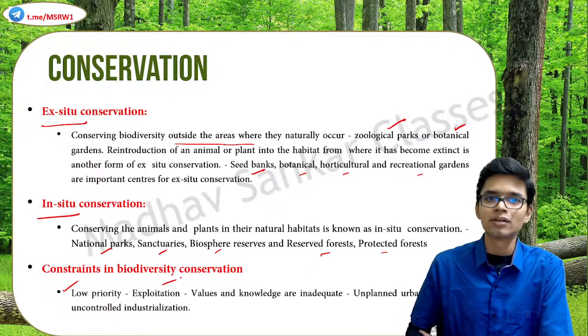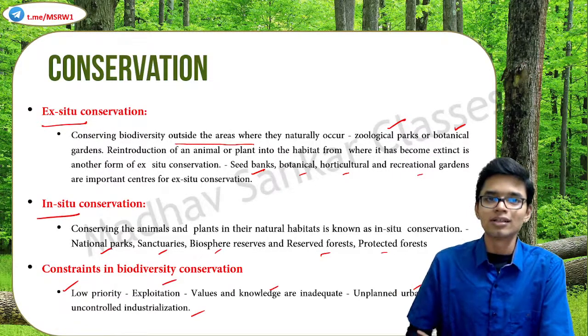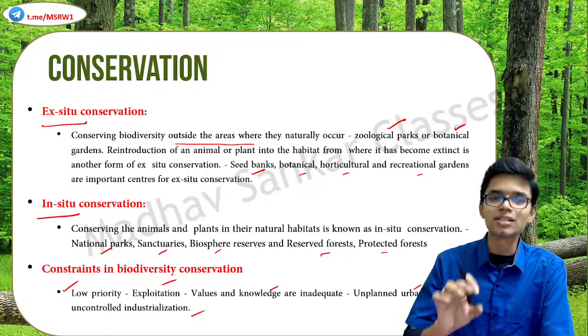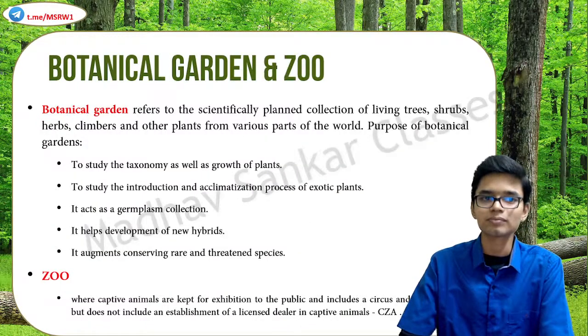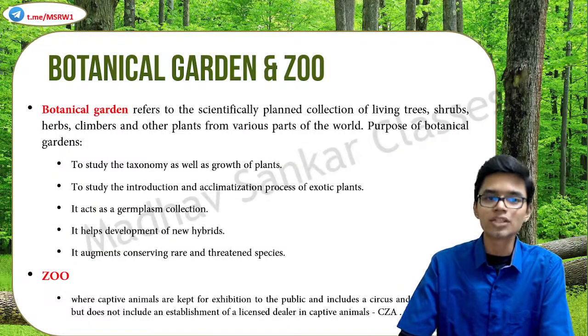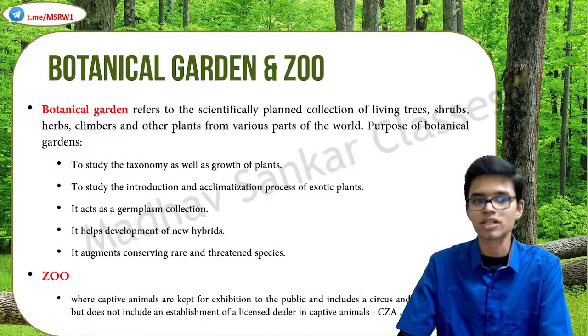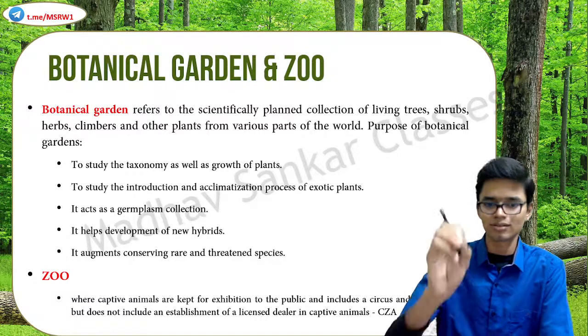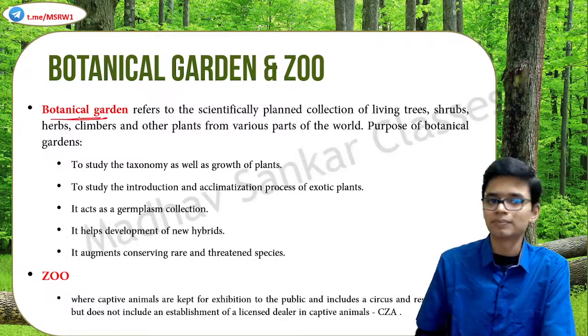Exploitation, inadequate knowledge, unplanned urbanization, over-industrialization or uncontrolled industrialization. Correct. So these are the major constraints regarding biodiversity conservation. Earlier we talked about botanical gardens and zoos, which are the best examples of ex situ conservation. So just some more about these. What exactly is a botanical garden?